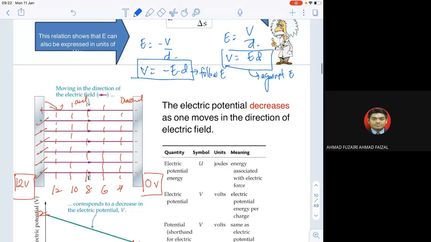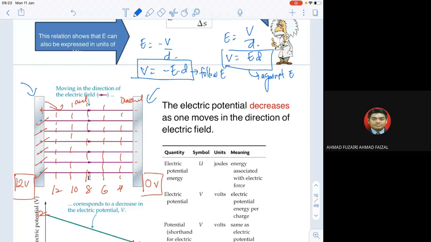We are trying to implement this part, the electric potential and the electric potential energy, in terms of the parallel plate capacitor, the one that has a positive and a negative charge. On your left is the positive charge, and on your right is the negative charge.